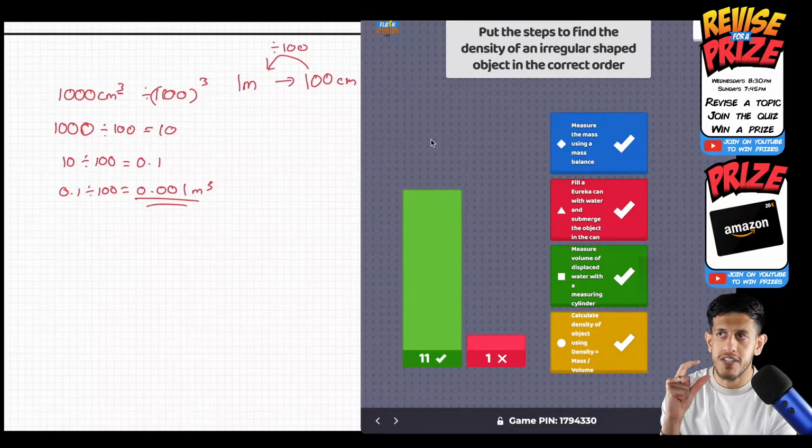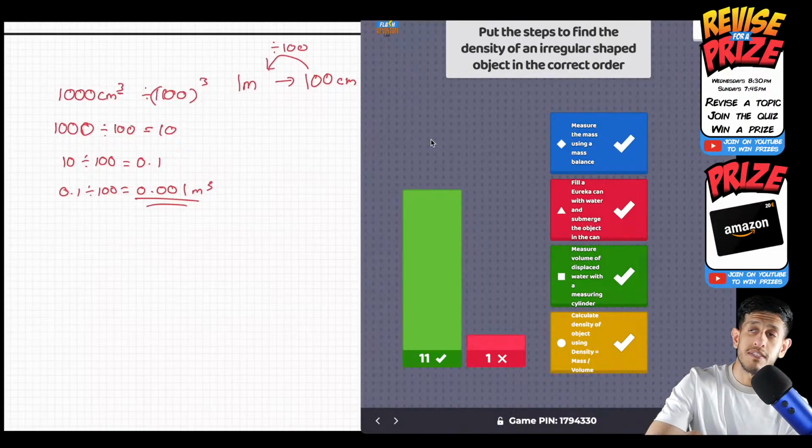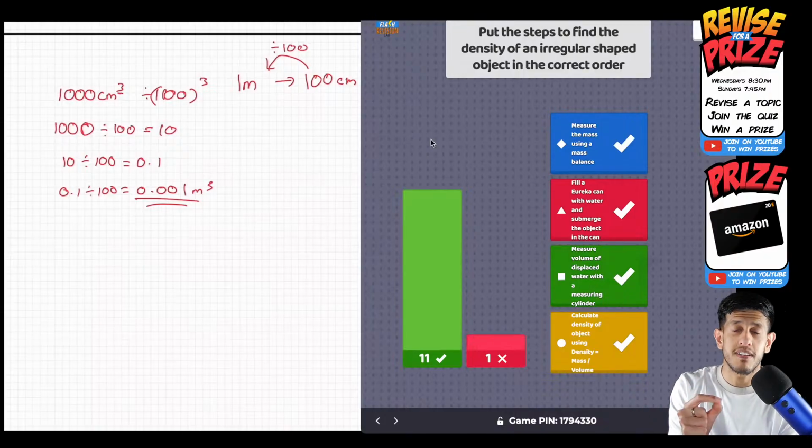So first, measure the mass to get the mass in kilograms. Then we said fill the Eureka can. Remember me face, F for fill, E for Eureka can. A to submerge, add the object, so submerge object. That was all in the red section. Then measure the volume, so that's measuring cylinder, so that was C. And then lastly, E, the equation: calculate density using the equation density equals mass over volume, okay? And that was the end of the quiz.